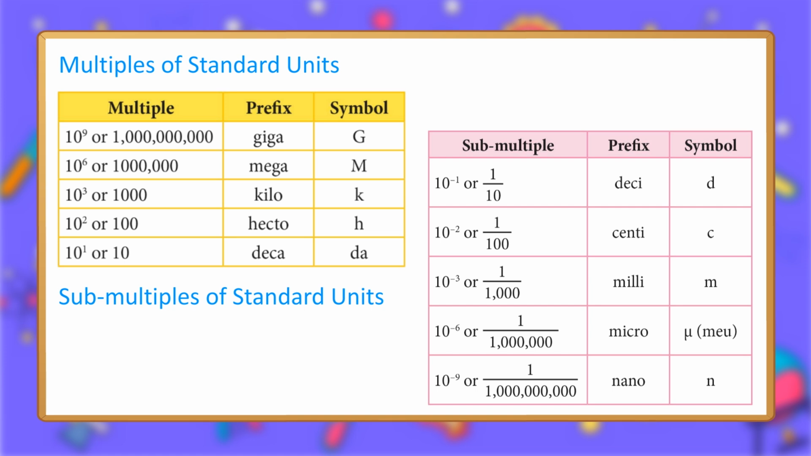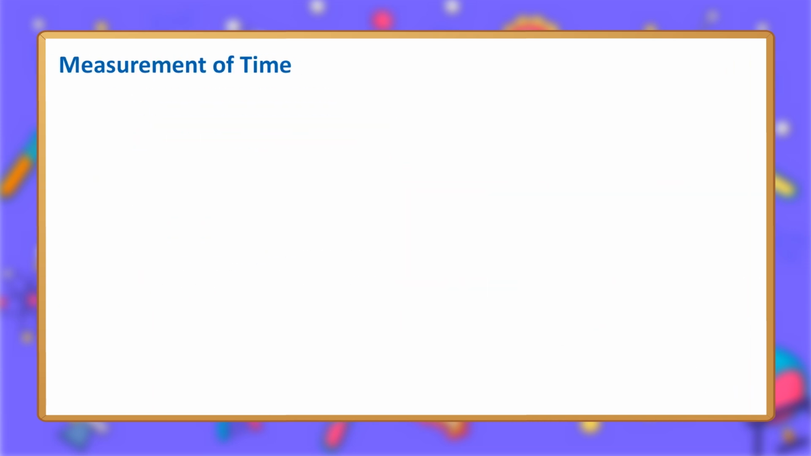Submultiples of standard units. Submultiple, prefix, symbol. 10 to the power -1, or 1 upon 10: Deci, d. 10 to the power -2, or 1 upon 100: Centi, c. 10 to the power -3, or 1 upon 1000: Milli, m. 10 to the power -6, or 1 upon 10 lakh: Micro, mu. 10 to the power -9, or 1 upon 100 crore: Nano, n.